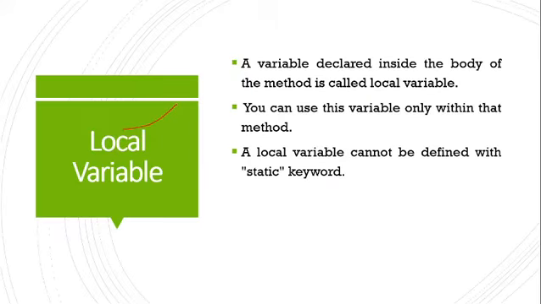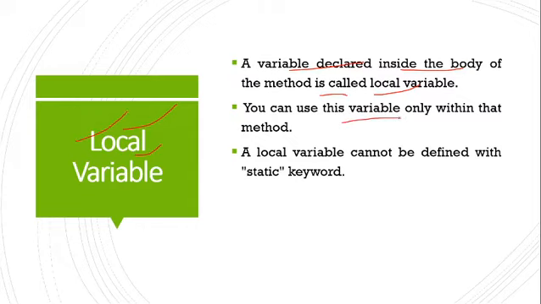Local variable. A variable declared inside the body of a method is called a local variable. We declare the method inside the class in Java, and inside the method or inside the loop, whatever variable you take will be called a local variable.